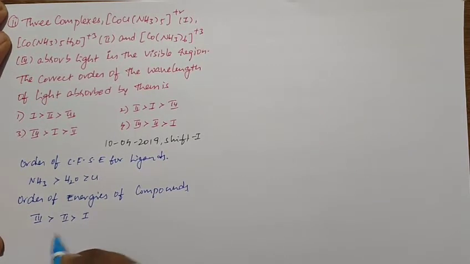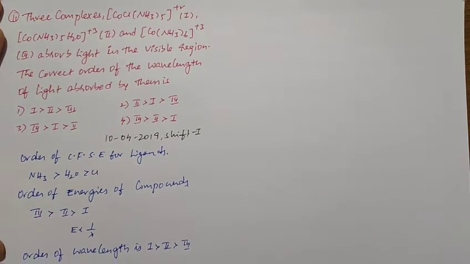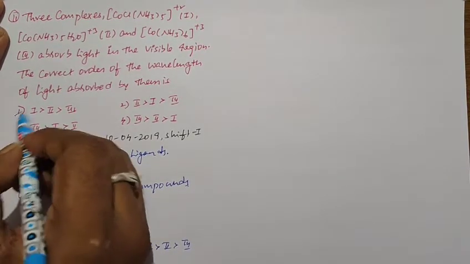You know very well that energy is inversely proportional to wavelength. So the order of wavelength is: the first one is highest, after that the second, and at last the third one. This is the order of wavelength of absorption of light in the visible region for the given compounds. So the first option is the right answer.